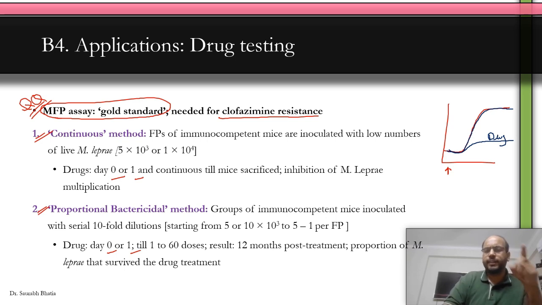Just remember the name. Continuous method, in which you give the drug to a single cohort of mice, while in proportional bactericidal method you have multiple cohorts with serial dilution of bacilli, and then you give drugs to each of them and see which concentration is limited by the drug. If the drug is able to limit a large concentration, it is effective. If it can only limit very small concentration, it is not that effective and there is resistance. Clear? Let's move forward.